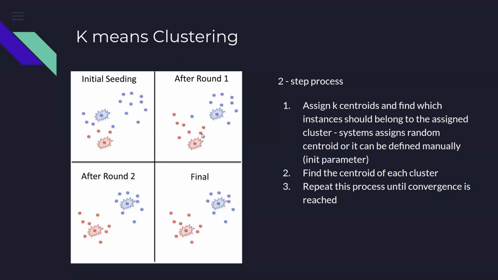Now we ask the same question. Now that the centroids have moved, we ask this question again: if these two are the new centroids of the red cluster and the blue cluster, which are the observations which should belong to the red cluster and which are the observations which should belong to the blue cluster? If we do that, then we see that some of the points now move away from the blue cluster to the red cluster, because now, having moved the centroid, these points are now closer to the red cluster compared to the centroid of the blue cluster.